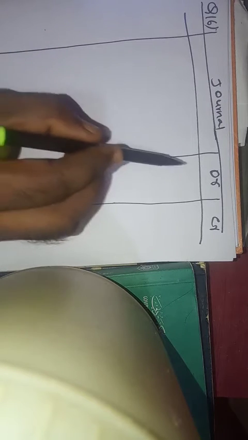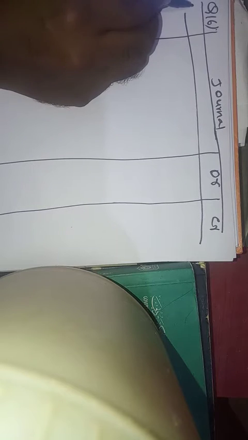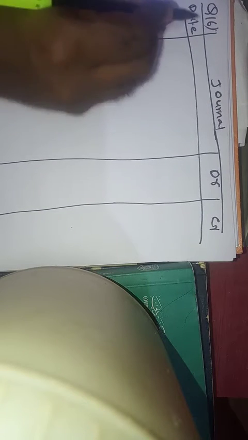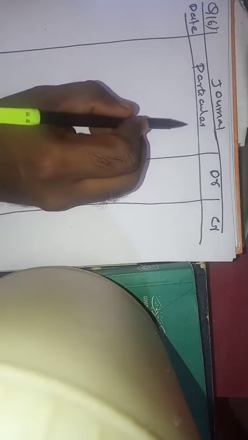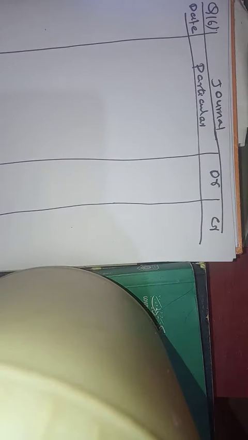Pass the journal entry. So first of all, I am writing three columns. Actually, if you want, you can write the LF column also, but there is no need. First of all, date. Then particulars. Then debit and credit. Okay, date, particulars, debit, credit.